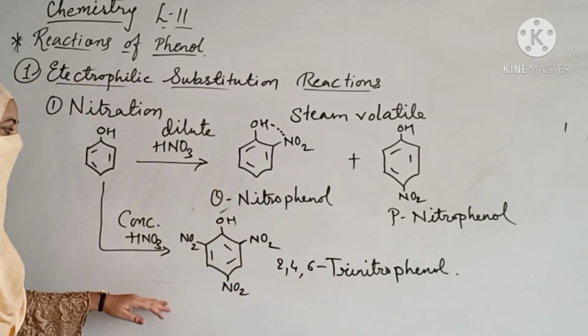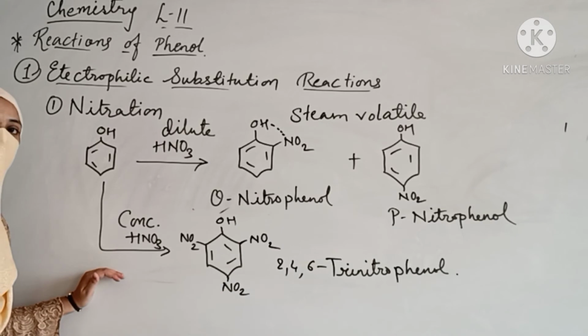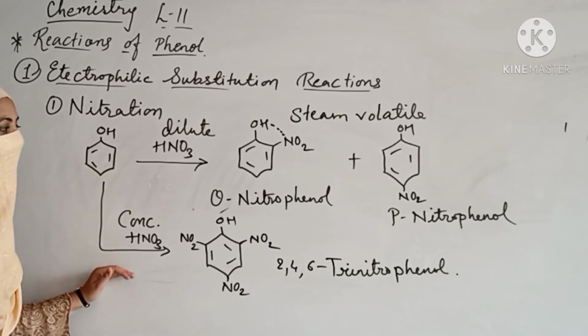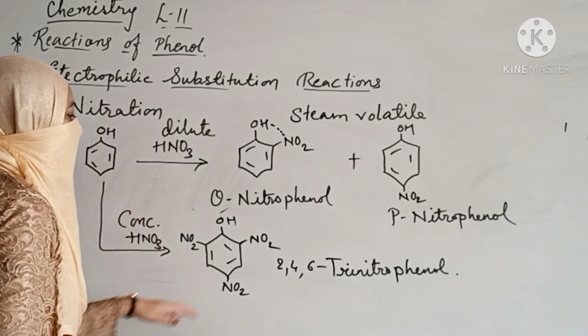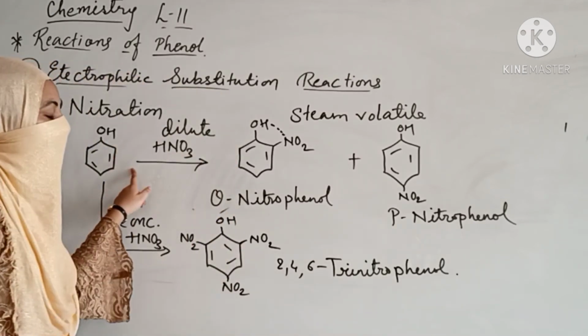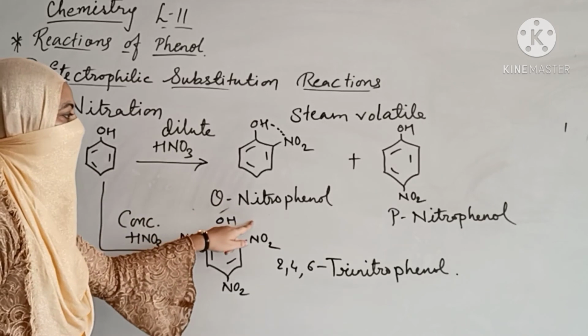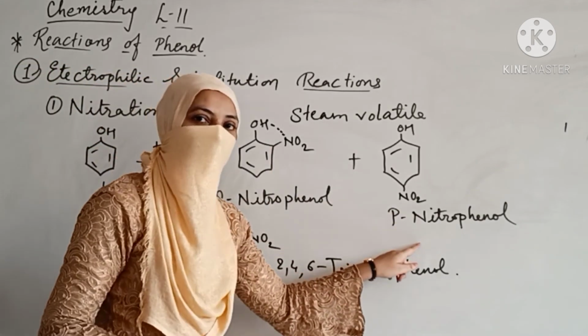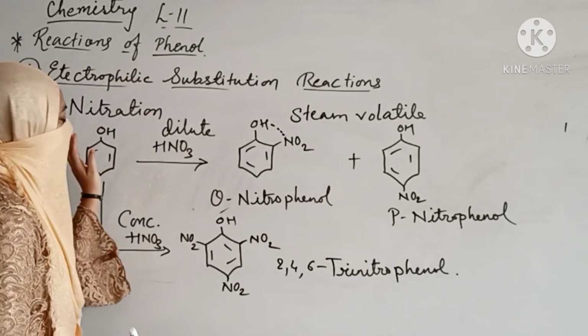This is happening when you are using the concentrated nitric acid. When you are using the concentrated nitric acid, you are getting 2, 4, 6 trinitrophenol. When you are using the dilute one, you are getting orthonitrophenol and para-nitrophenol. These are the compounds of the nitration.